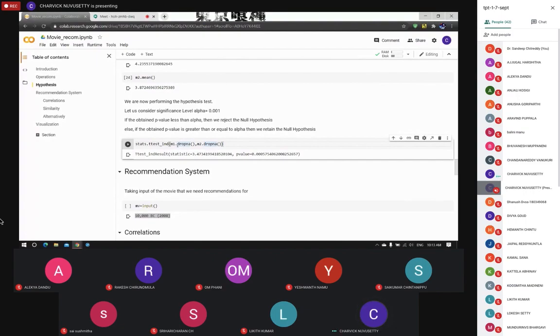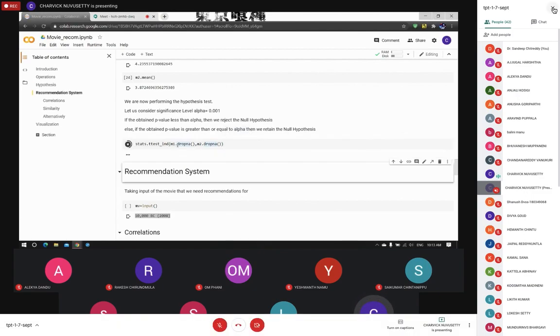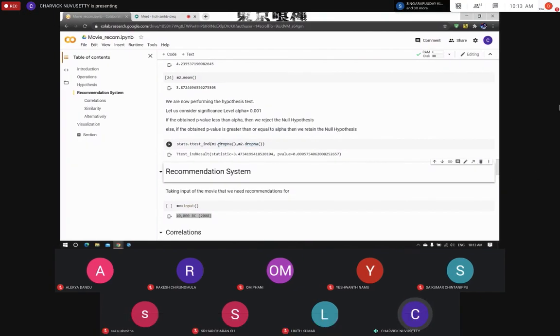get the p-value. If the obtained p-value is greater than or equal to the significance alpha level value, then we retain the null hypothesis. But if the obtained p-value is less than the assumed significance alpha level value, we reject the null hypothesis. As you can see, the p-value here is 0.0057, which is basically less than the significance alpha level value. We are going to reject our null hypothesis, which states that there is no difference between the movies The Dark Knight and Toy Story, and conclude that these movies are not at all similar to each other.